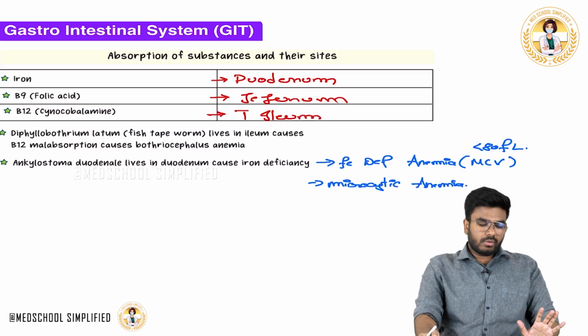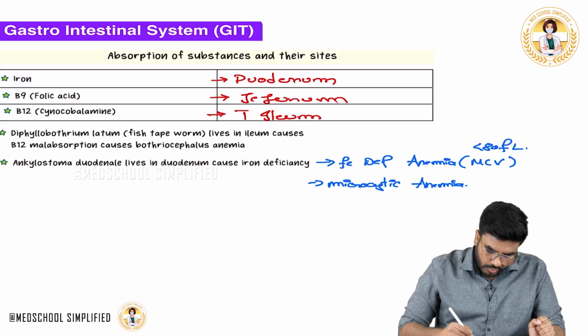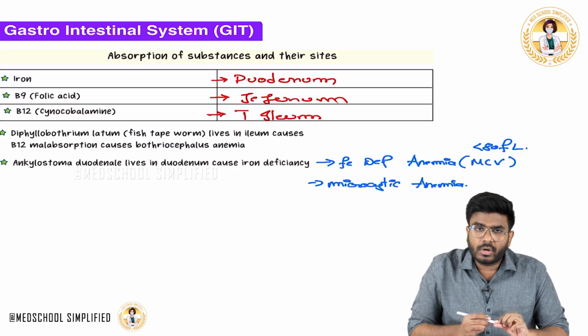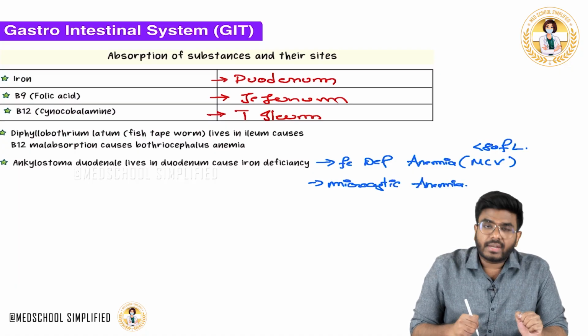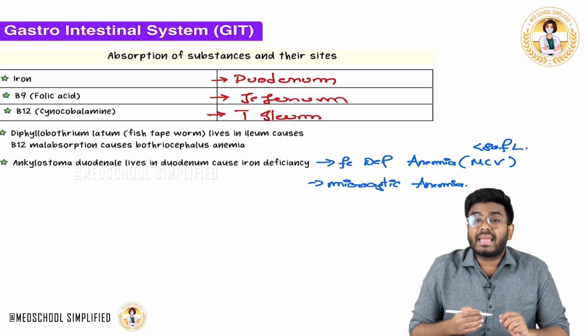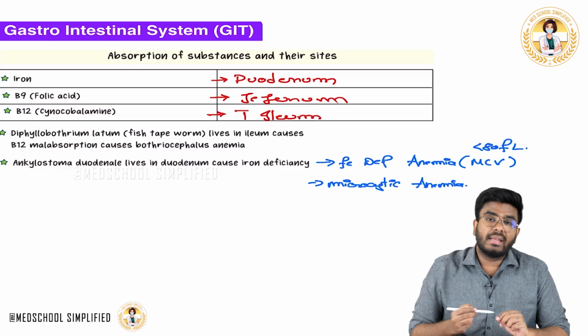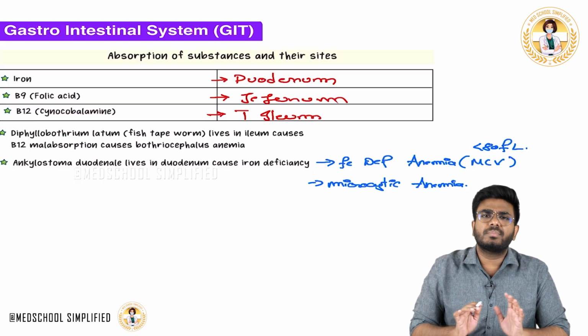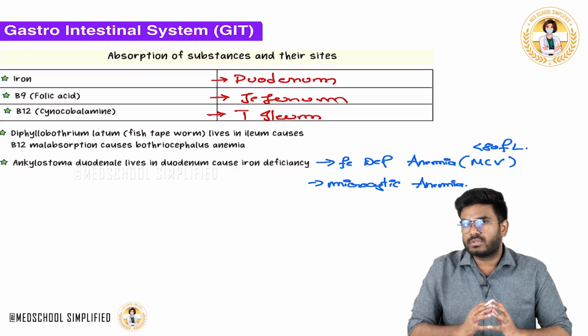Now we have seen the important substances and their absorptive sites. After this, I want to put some more important points here. Iron deficiency is going to cause anemia. But what happens if there is iron excess? Iron excess causes hemochromatosis, which causes bronze diabetes. It is simply an iron overloaded state.